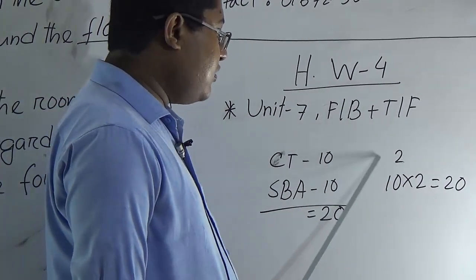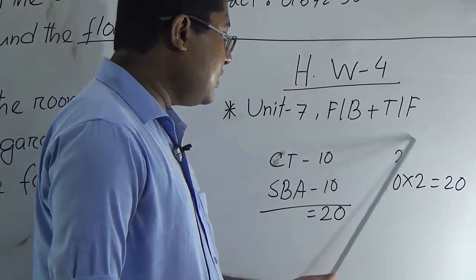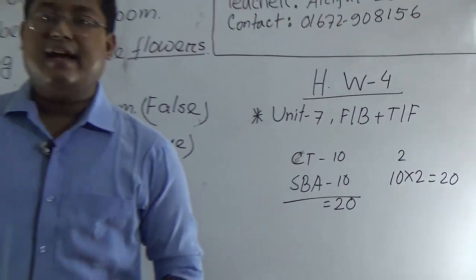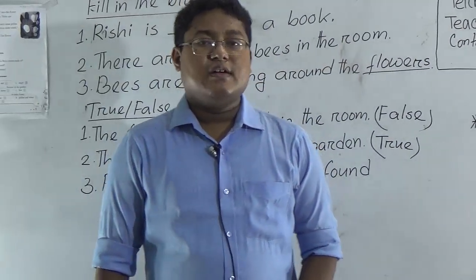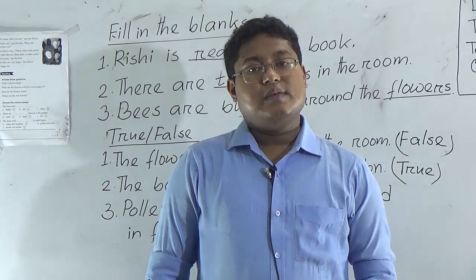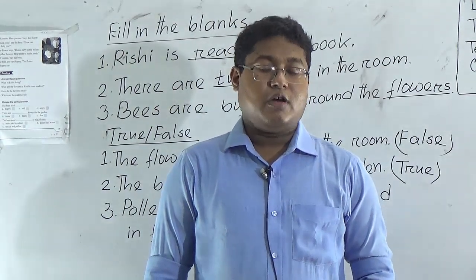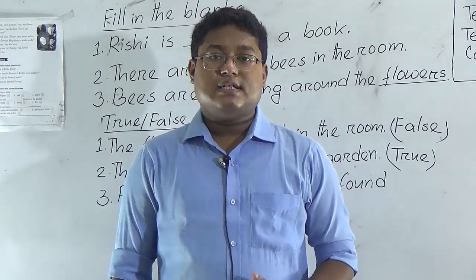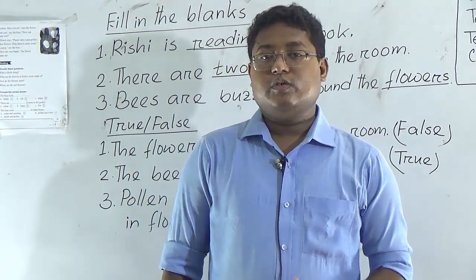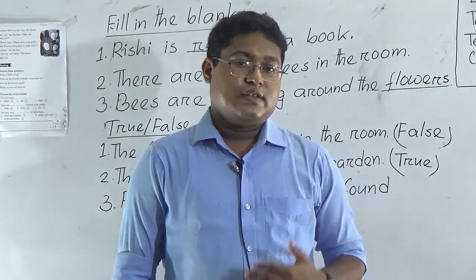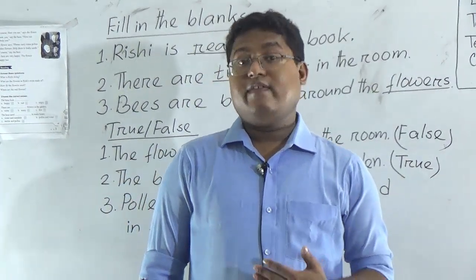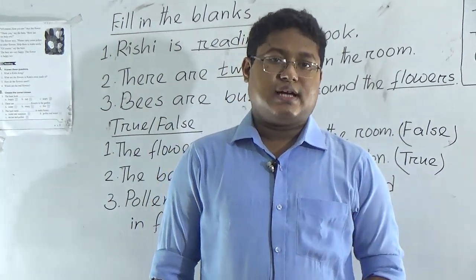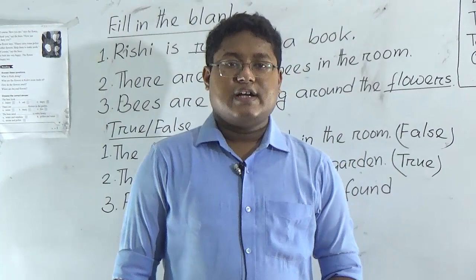If you do not submit your SW, you will not get 2 marks. So my dear students, do your assigned SW at home and submit on Sunday between 8 a.m. and 4 p.m. in the school library. You will also get back the copies on Sunday between 8 a.m. and 4 p.m. in the school library. This SW is very important because we give SBA and CT marks on the basis of your SW submission.